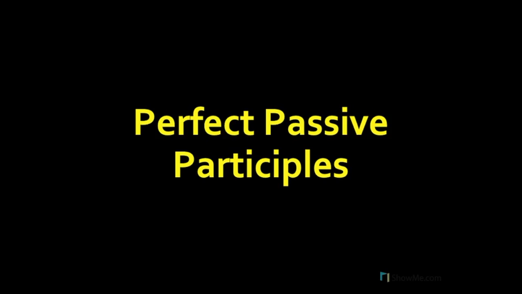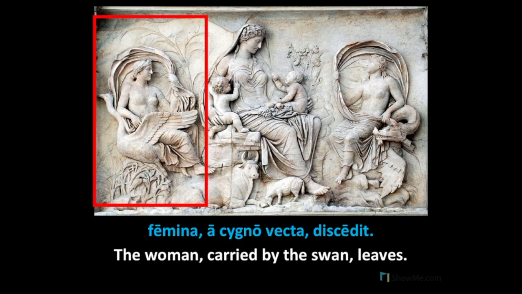In this video, we will discuss the forms and translations of the perfect passive participle. We will also review some of the fundamental ideas about participles. Our first example describes a scene on Augustus' Ara Pacis, the altar of peace.